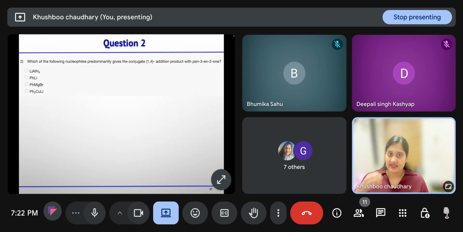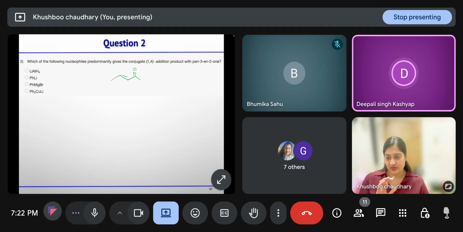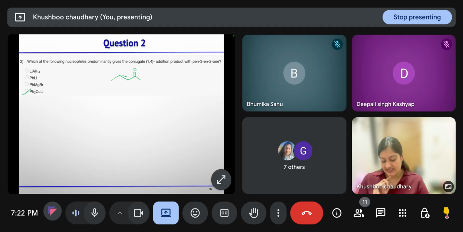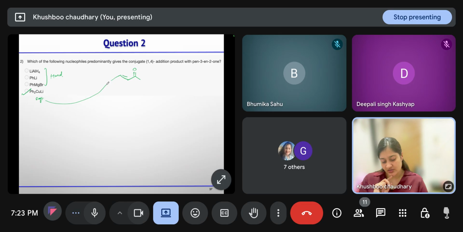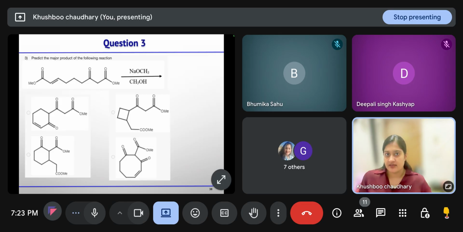Okay. Then, which of the following nucleophiles will give 1,4 addition with pent-3-en-2-one? You have to decide on the basis of copper. Correct, copper one. This is the soft nucleophile. Others are hard nucleophiles. So it is undergoing 1,4 addition here. Correct. Then, in this case, you have to find out the major product.